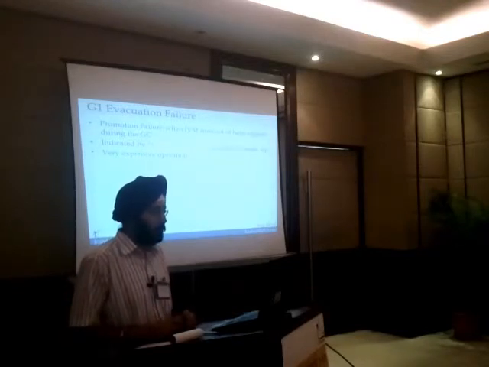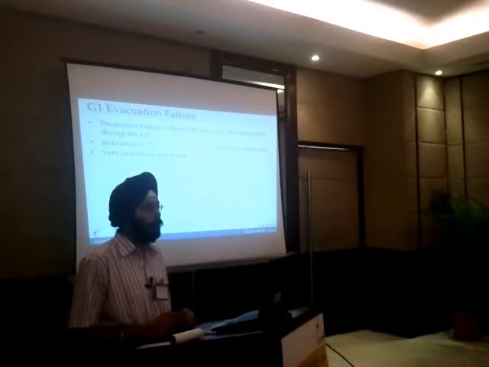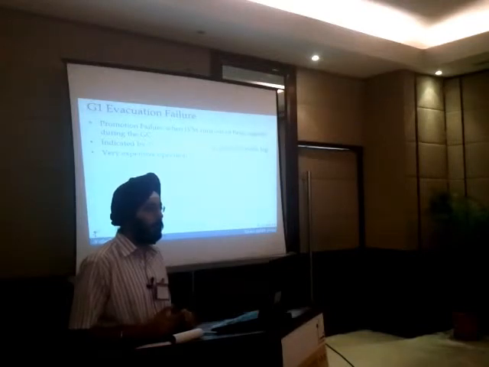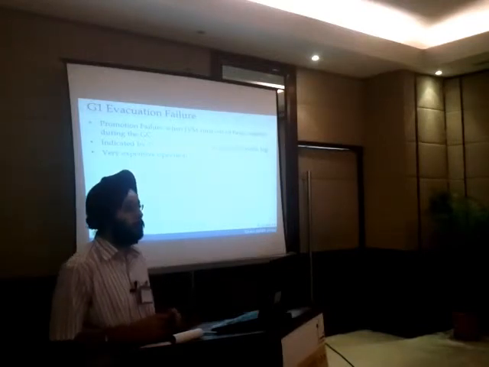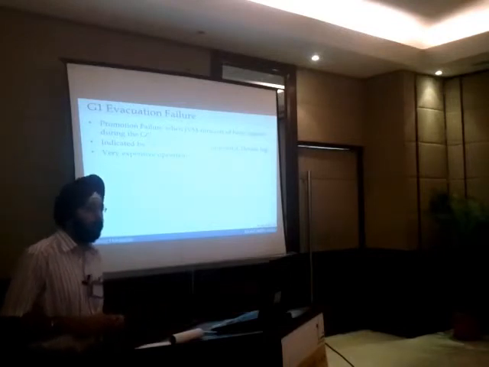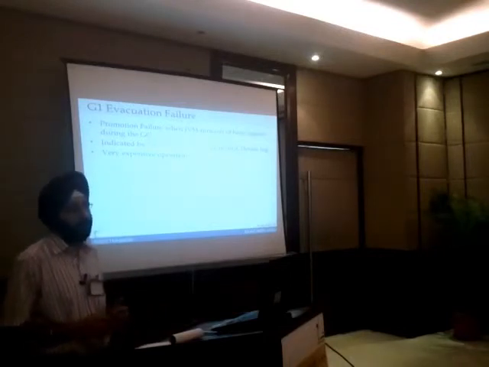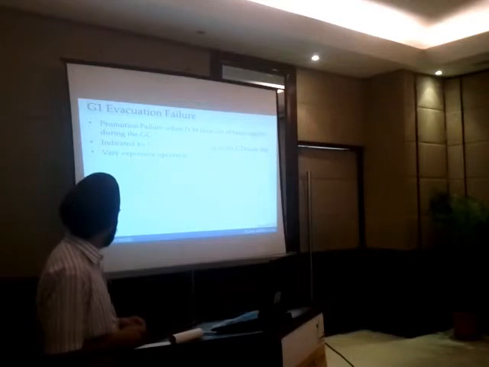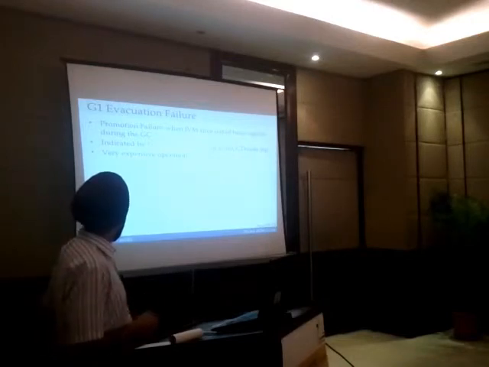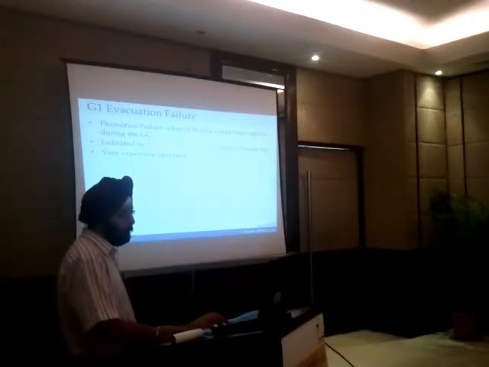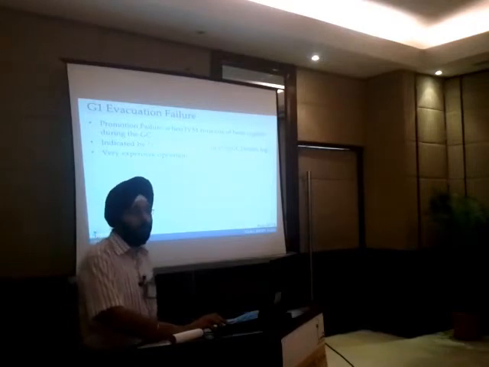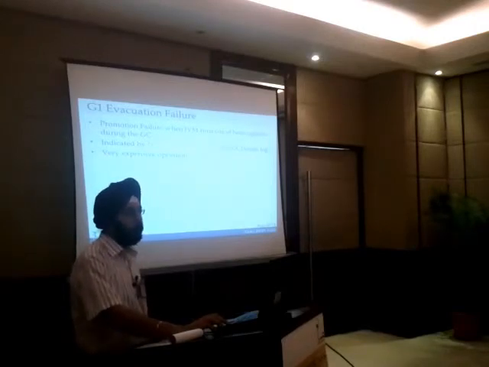The accounting data structures, the RSet and the CSet, the region set and the CSet, have to be recalculated. So you have to see which references are applicable for a particular region, and what regions you want to collect. They have to be recalculated, and the CSet has to be updated appropriately. So it becomes quite expensive. If the heap size is not tuned properly, or if there's not enough RAM, then this problem can come.